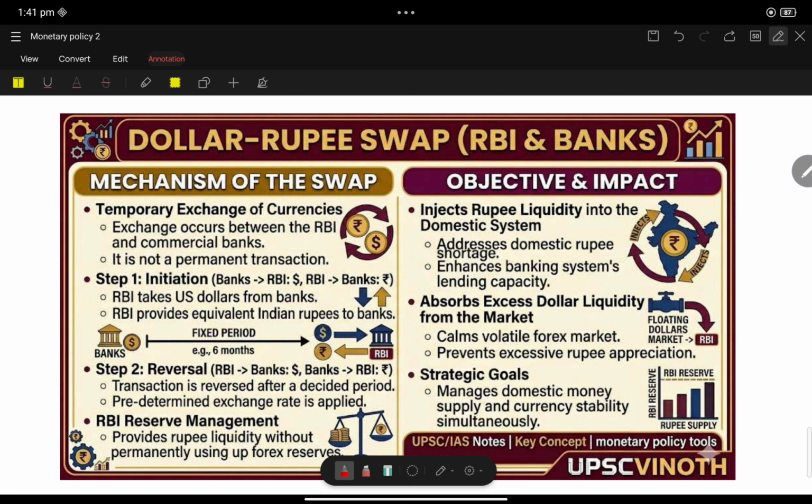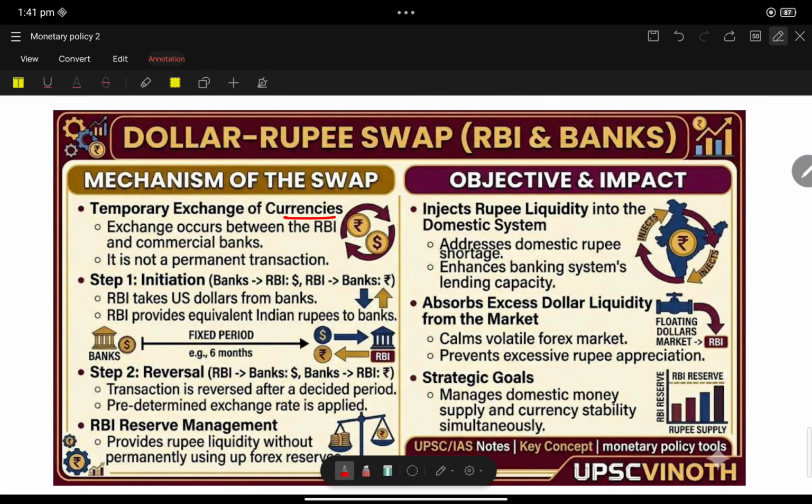Dollar rupee swap. What is this? The dollar rupee swap is a temporary exchange of currencies between RBI and commercial banks. It is not between countries. Whenever you hear dollar rupee swap, you may feel it happens between India and USA, but it is not like that. It is between RBI and banks. This is the first important keyword you should know.